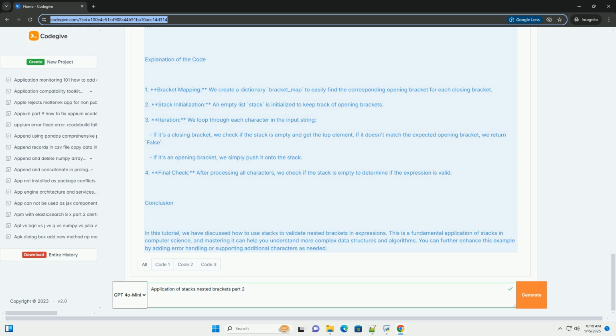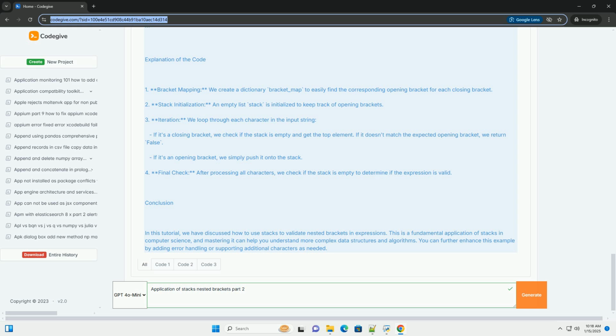3. Iteration. We loop through each character in the input string. If it's a closing bracket, we check if the stack is empty and get the top element. If it doesn't match the expected opening bracket, we return false. If it's an opening bracket, we simply push it onto the stack. 4. Final check. After processing all characters, we check if the stack is empty to determine if the expression is valid.